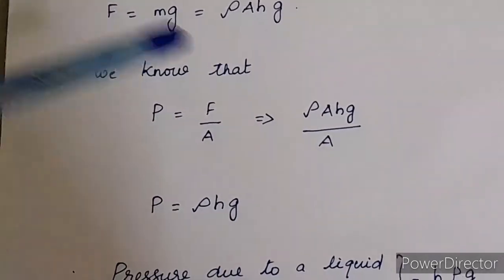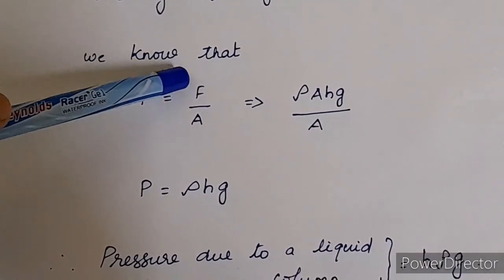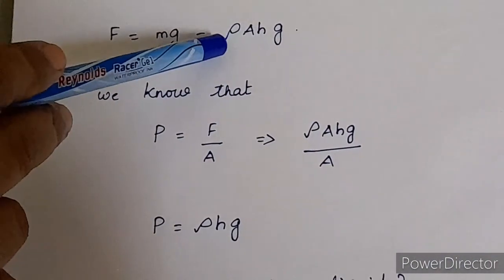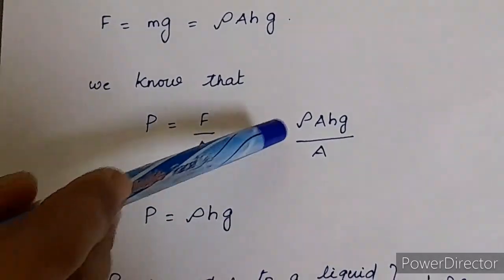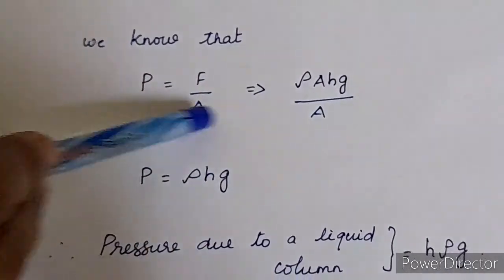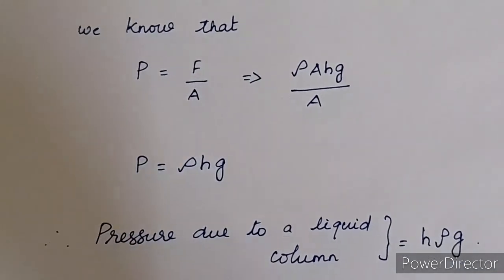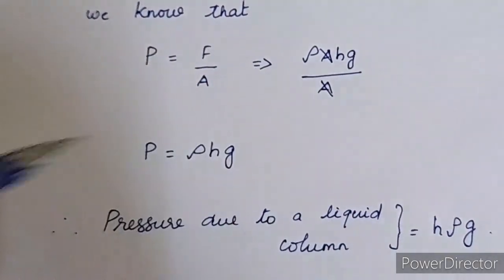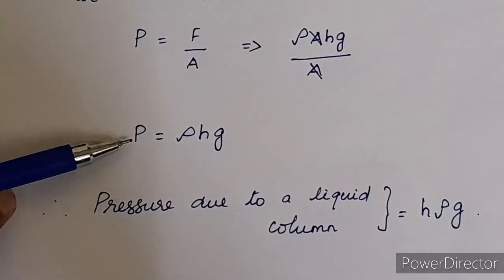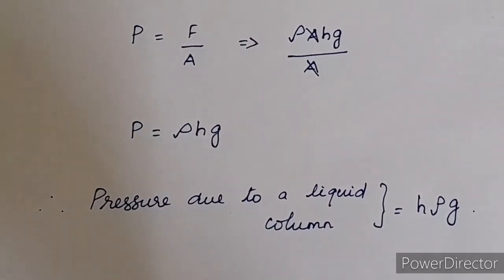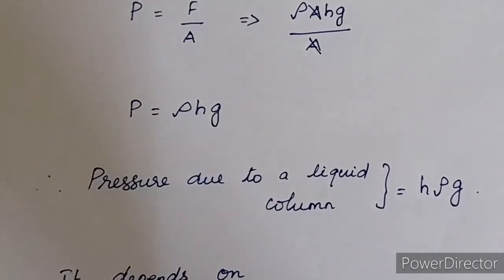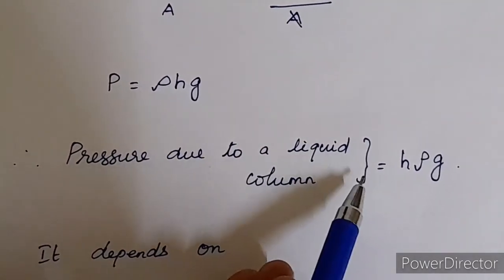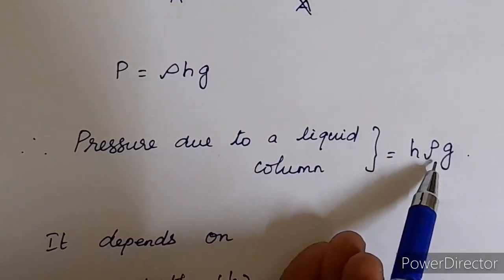We know the formula for pressure, isn't it? So P is equal to F by A. Instead of F, I can substitute this, isn't it? F is equal to rho AHg, so I can substitute here. So rho AHg divided by A. Now I can cancel A in the numerator and the denominator, isn't it? So when I cancel, what will I get? P is equal to rho Hg, isn't it? So P is equal to rho Hg is the pressure due to the liquid column. So the pressure due to the liquid column P is equal to H rho g.